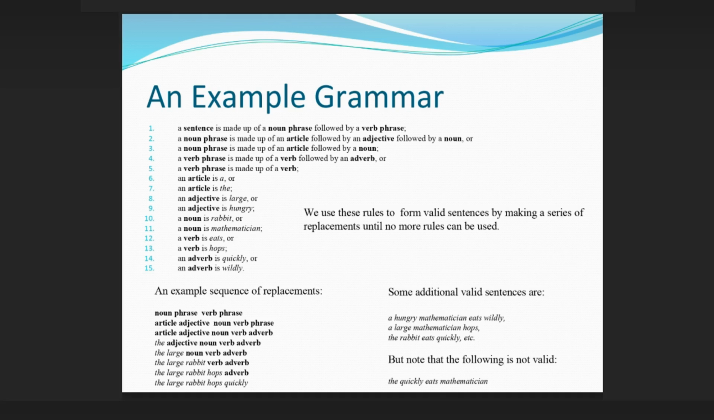An adjective is large, or an adjective is hungry. A noun is rabbit, or a noun is mathematician. A verb is eats, or a verb is hops. An adverb is quickly, or an adverb is wildly.